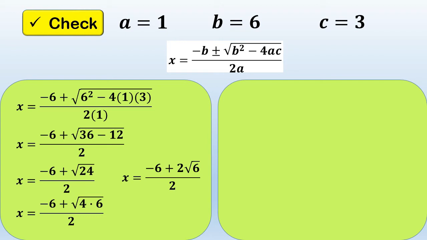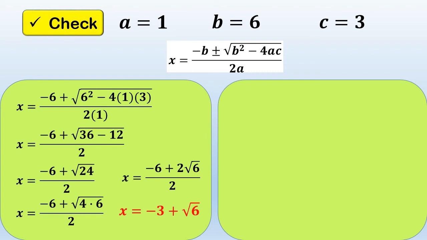Since we can't add the terms in the numerator, because one of the terms has a radical sign, what we're going to do here is to just divide it. Since negative 6 is divisible by 2 and 2 is divisible by 2, let's divide it. So, negative 6 divided by 2 is equal to negative 3 plus 2 divided by 2.